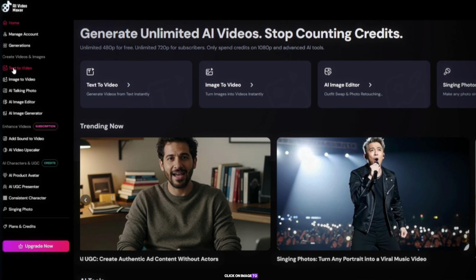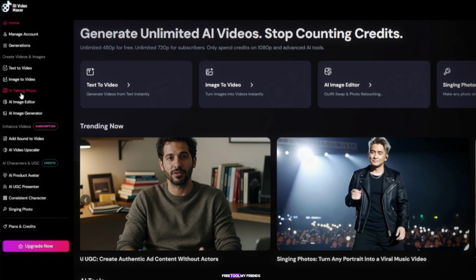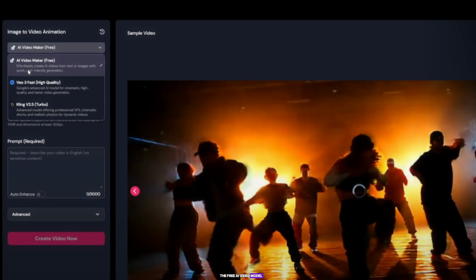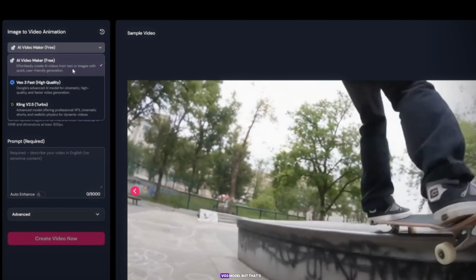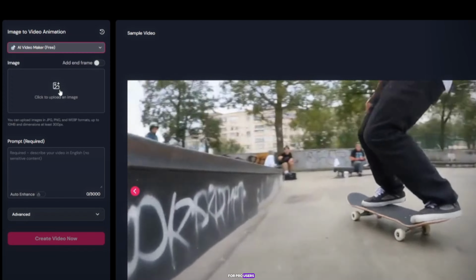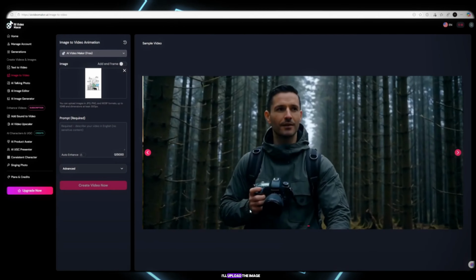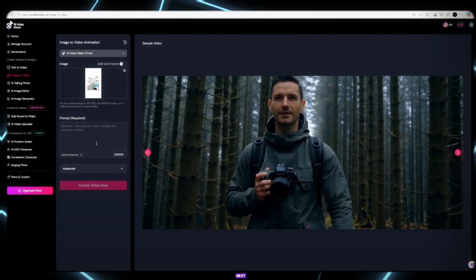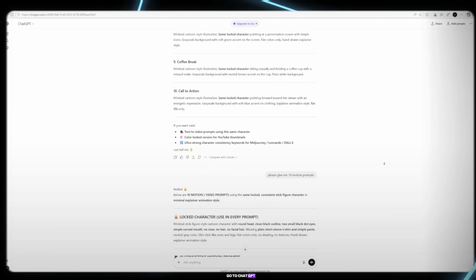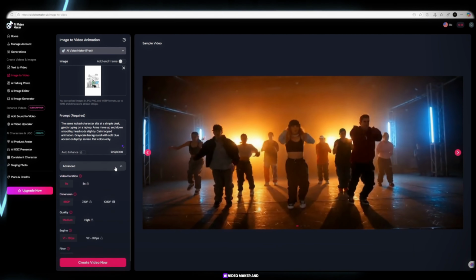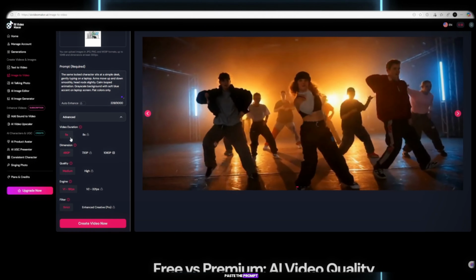Click on Image to Video. This is a free tool, my friends. By default, you'll see the free AI video model. There is also a VO3 model, but that's for pro users. Now simply upload your image. I'll upload the image now, my friends. Next, go to ChatGPT and copy the first video motion prompt. Come back to the AI video maker and paste the prompt.